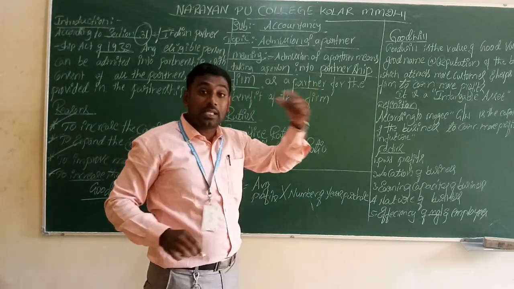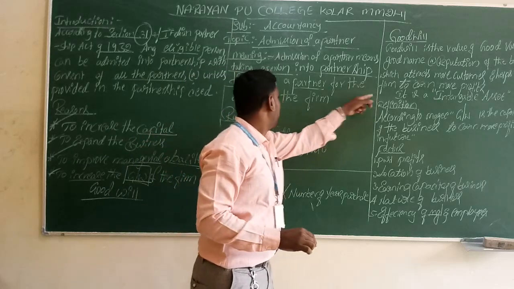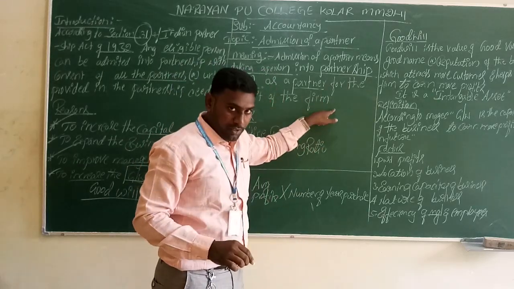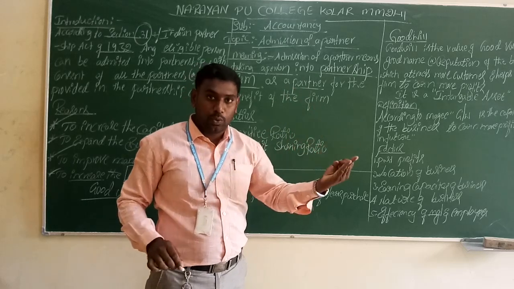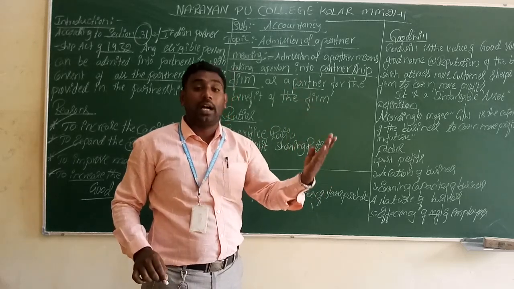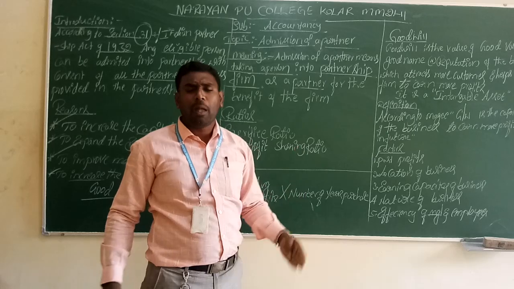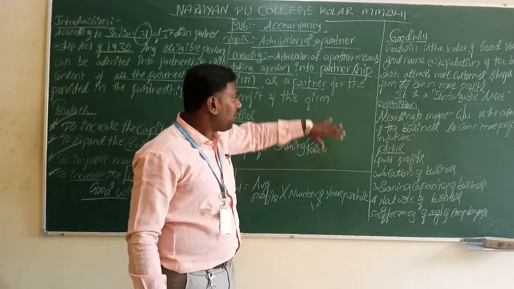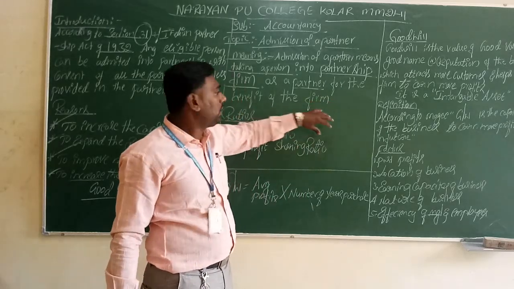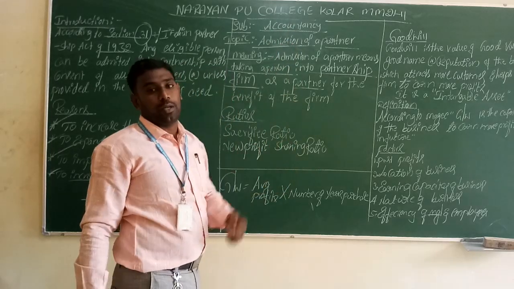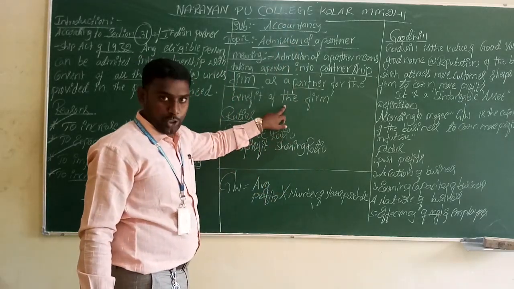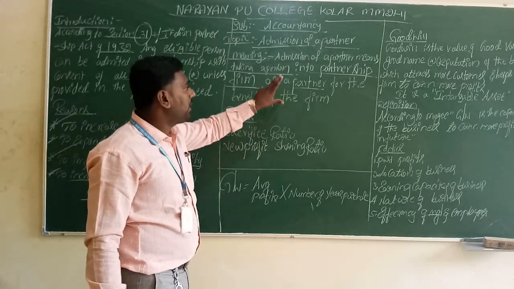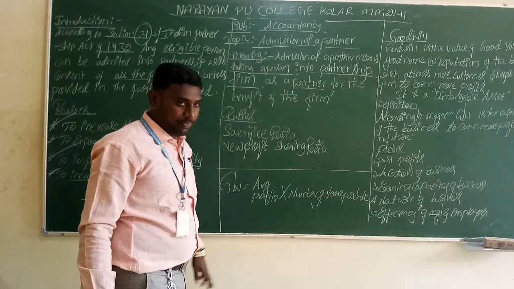Why is this person entered? For the benefit of the firm: for increasing the capital, the goodwill and the profit, and also maintaining managerial ability. For this sake only do we enter a person into the business as a partner. So this is the brief meaning of admission of a partner.